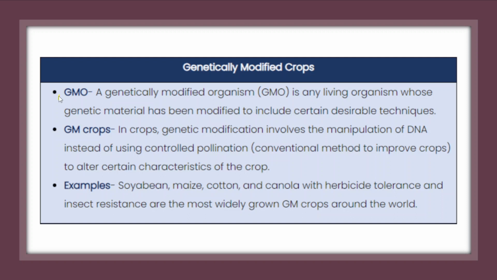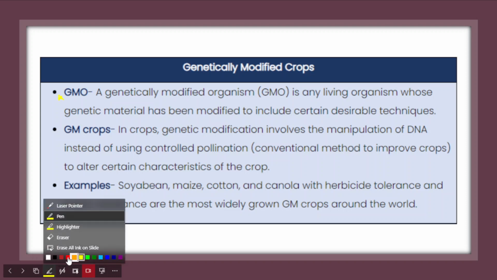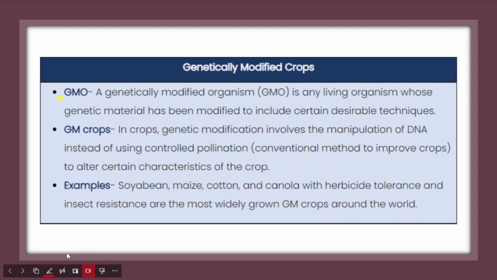If you look at the basic definition, a genetically modified crop is a genetically modified organism, right? In these organisms the genetic structure is changed to make them suitable, or to benefit humankind, right? A genetically modified organism is any living organism.